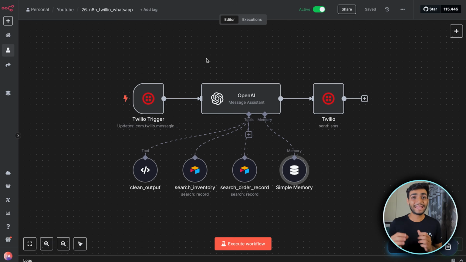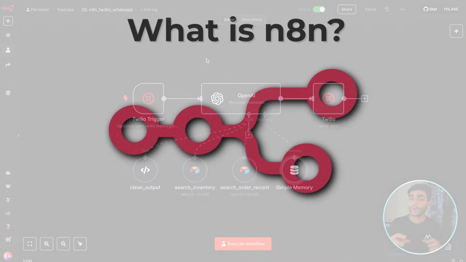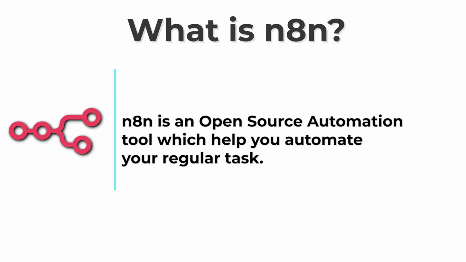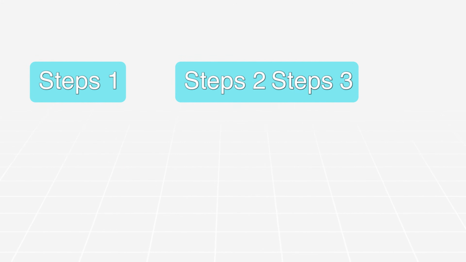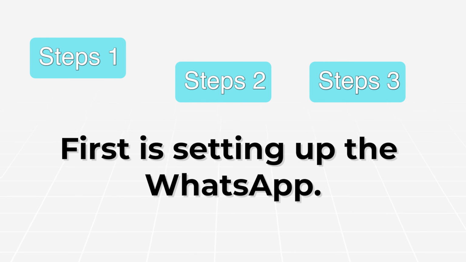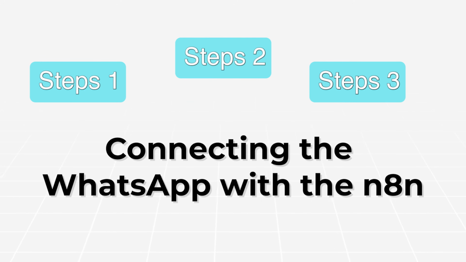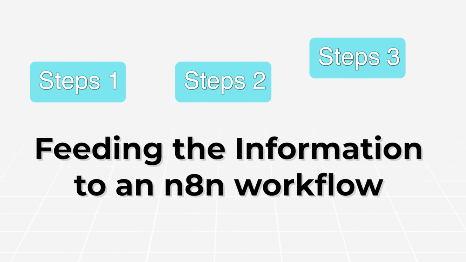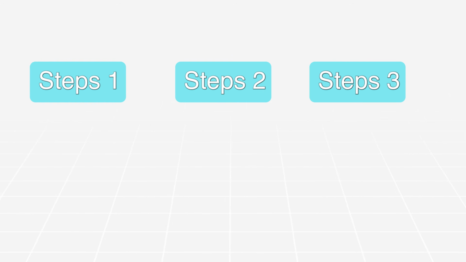So today we will be building this n8n workflow. For the people who don't know what n8n is, n8n is an open source automation tool which helps you automate your regular tasks. So today's video is divided into three parts. First is setting up the WhatsApp, then connecting the WhatsApp with n8n, then feeding the information to the n8n workflow so we can get a customized answer however we want. So let's start with the first step of setting up the WhatsApp.